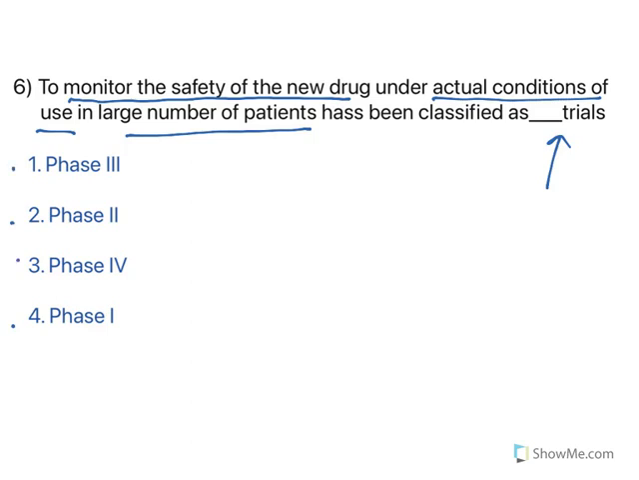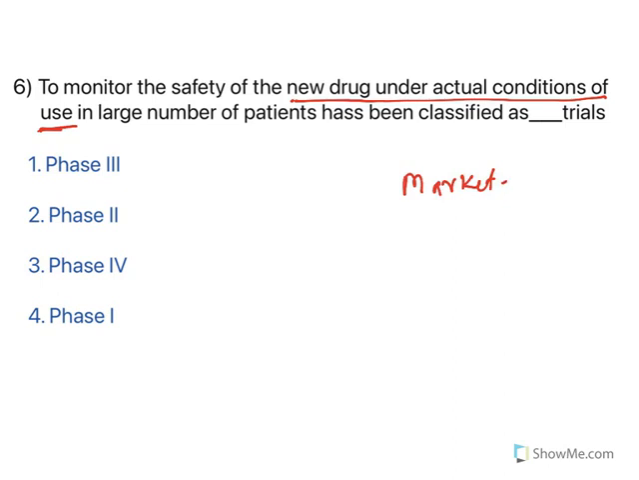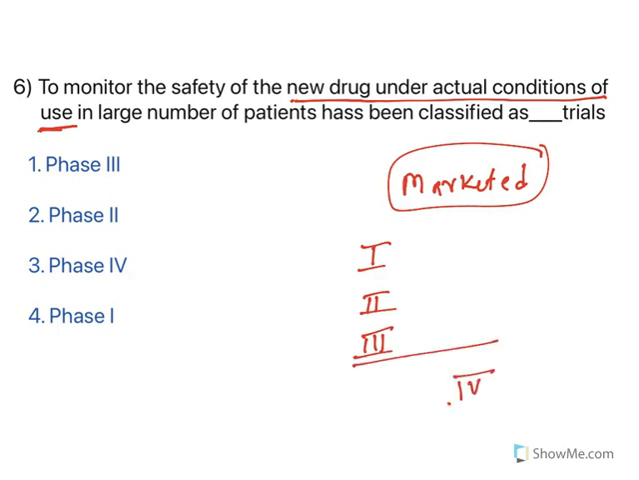Understand the question. The question is given with a particular sense. See, to monitor safety of a new drug under actual conditions of use. What do you mean by that? Conditions of use means already the drug is marketed. It is being used. In clinical trials, once phase 3 is passed, then it gets into the market, it is under use, and that is phase 4.